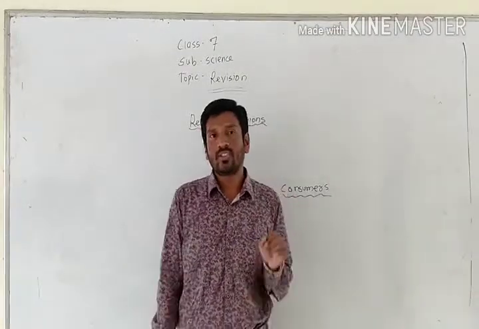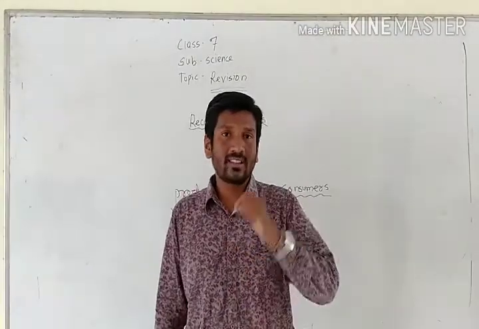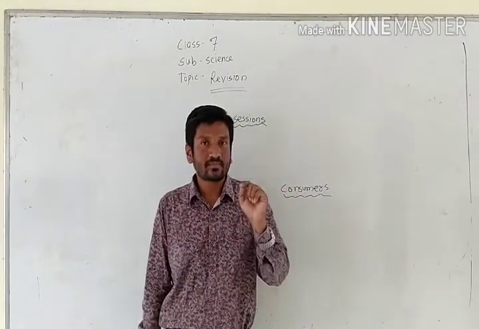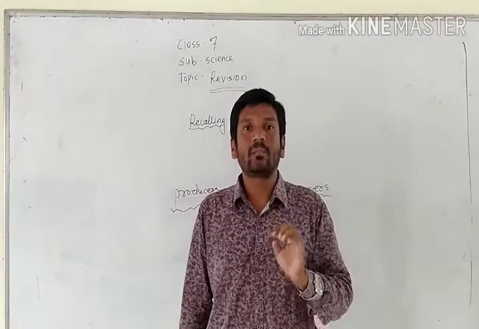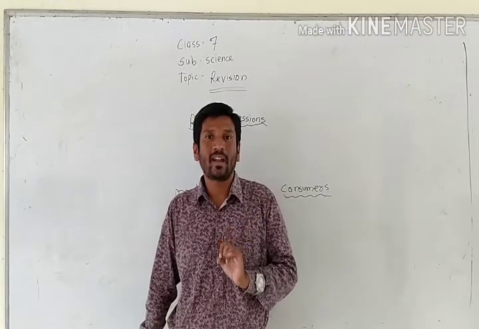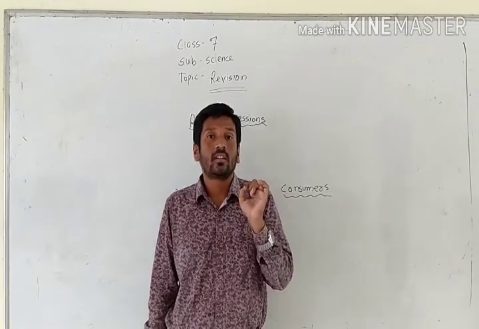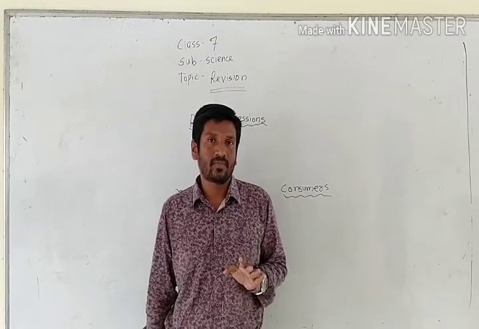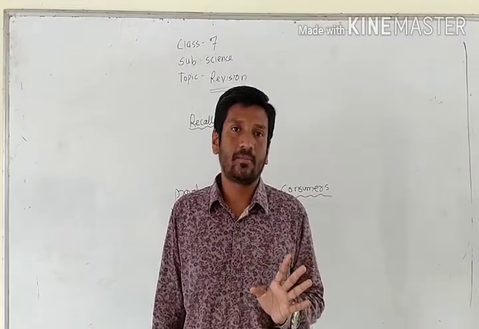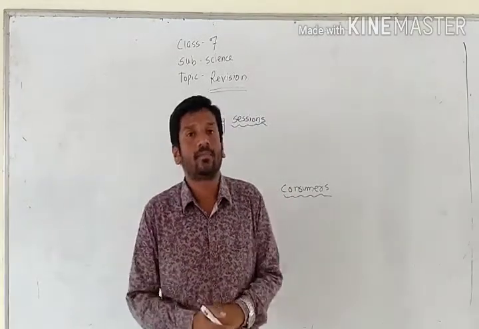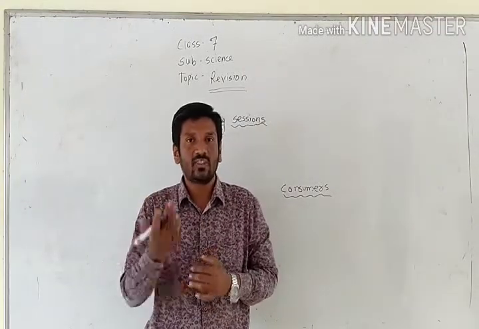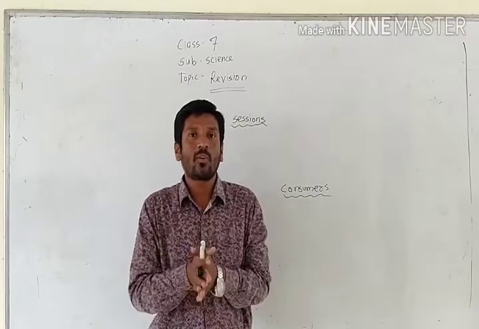Okay, the second one is the saprotrophic mode of nutrition. In the saprotrophic mode of nutrition, the plants get nutrients from dead and decayed matter. The plants which get the nutrients from dead and decayed matter are called saprotrophs. Whatever food they absorb, they take it from dead and decayed matter. Whatever nutrients remain after death, they absorb just those nutrients and utilize them for their body. So that is the saprotrophic mode of nutrition.